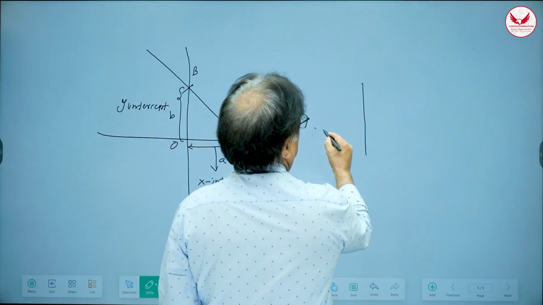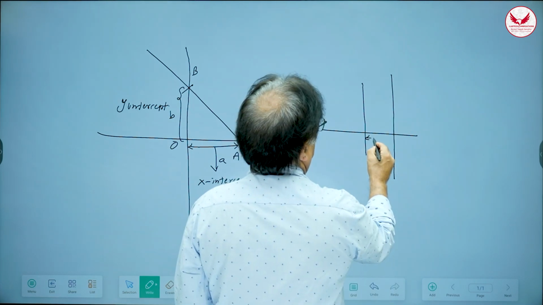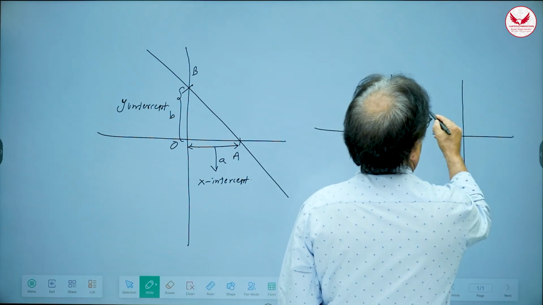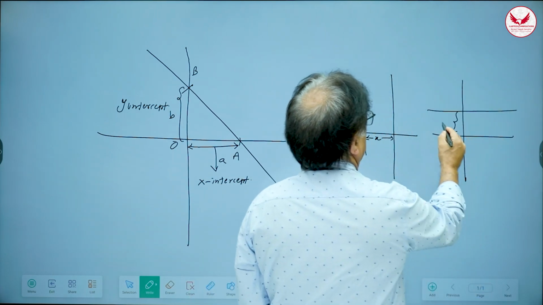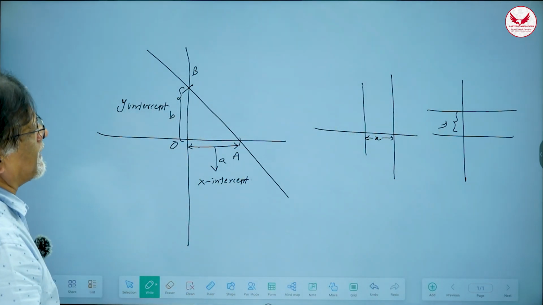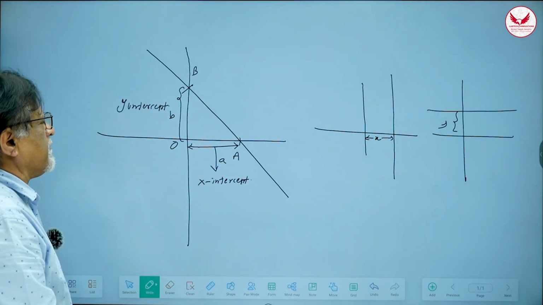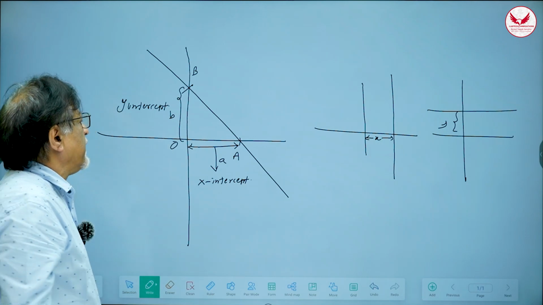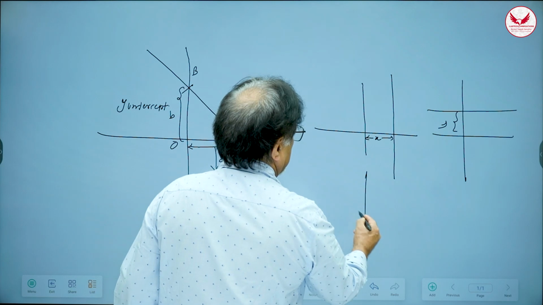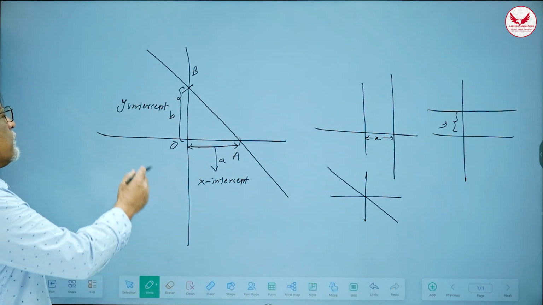If the line is parallel to say y-axis, then there will be only one intercept here, x-intercept, no y-intercept, right? In this case, for example, there is only y-intercept, but there is no x-intercept. So, if one of the intercepts is missing, that means the line is either parallel to x-axis or parallel to y-axis. But if there are both intercepts, that means the line is neither parallel to x-axis nor parallel to y-axis. Both intercepts can also be 0 if the line is passing through origin itself. If the line is passing through origin, then there is no x-intercept, there is no y-intercept. Okay. So, these are the intercepts.